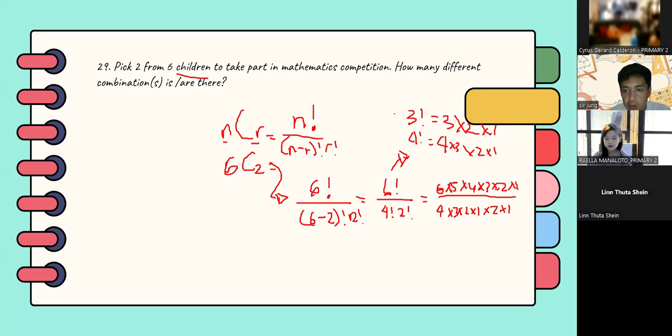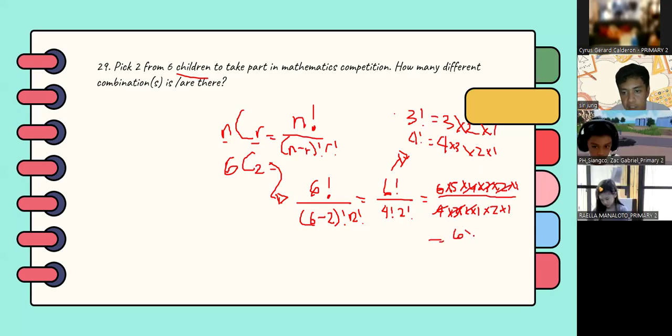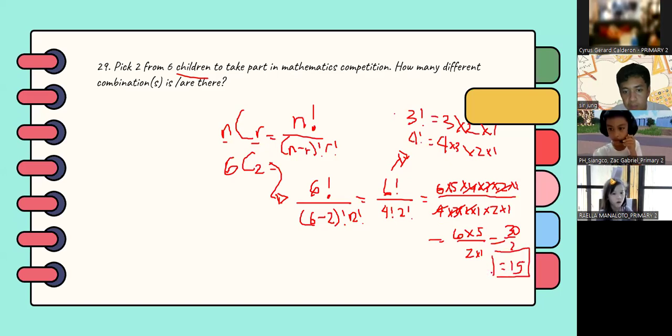Then you evaluate. Since you can cancel the same numbers, you are left with 6 times 5 all over 2 times 1, or 30 all over 2, which is equal to 15.